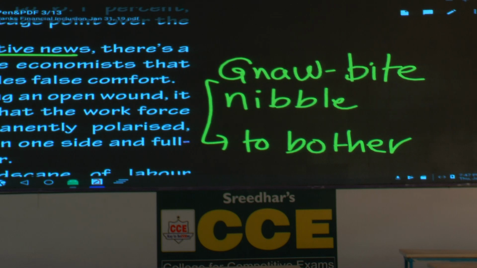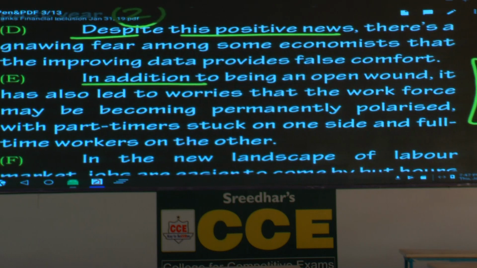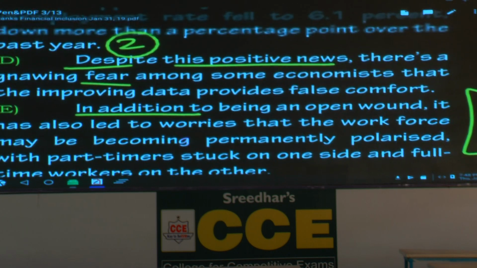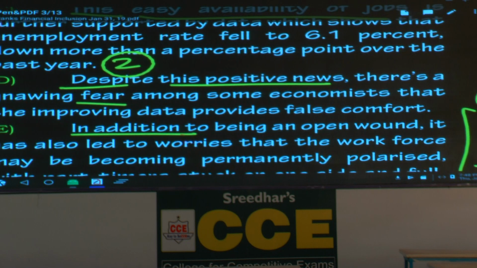Worry, to worry someone. Now, what is the context here? Have you written that? Shall I change? So, disturbing fear, gnawing fear means what? Disturbing fear. Despite this positive news, there is a gnawing fear among some economists that the improving data provides false comfort. But what is a clue for you for the next sentence? Which word? Please underline the word fear. Somewhere you have to see the same word. Where do you see? Now, what is the sentence? Third sentence. D is the third sentence. Please make a note.